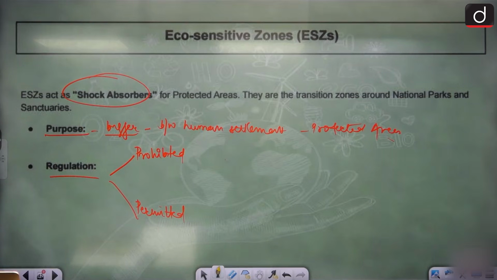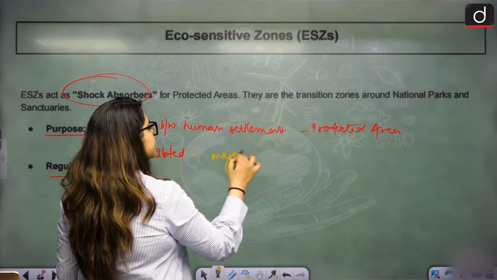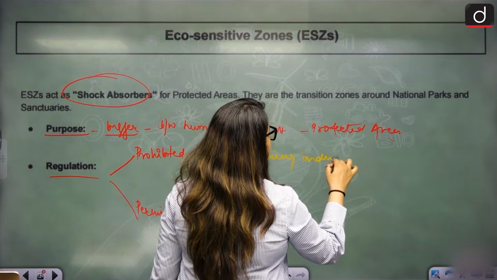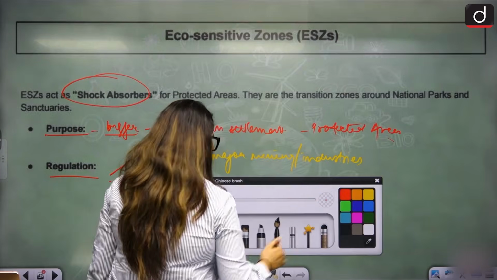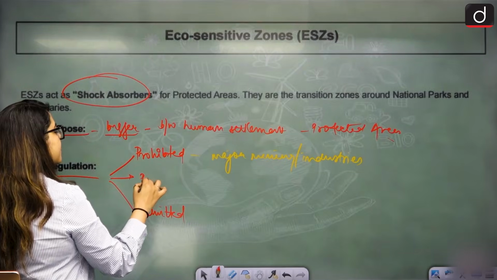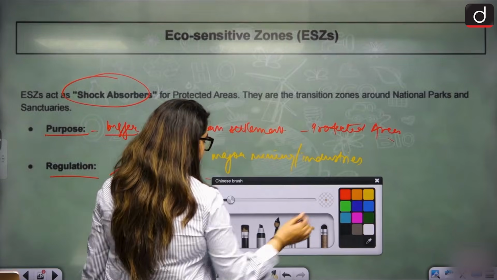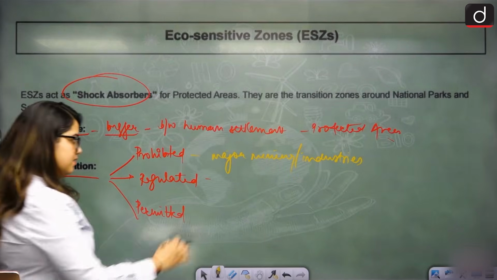What is prohibited? Major mining activities, industrial activities, all these are prohibited. Now there comes another category here. Some are regulated also. They're allowed but regulated. What are the regulated activities? Like felling of trees.